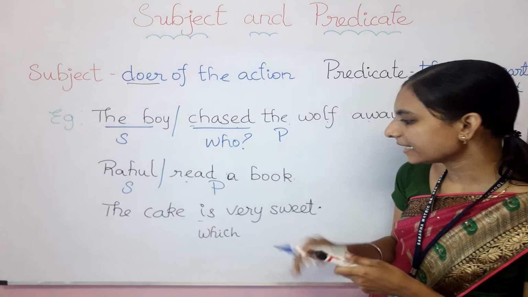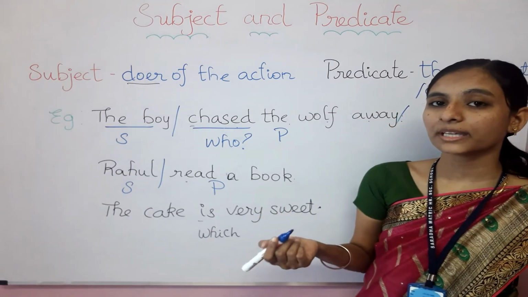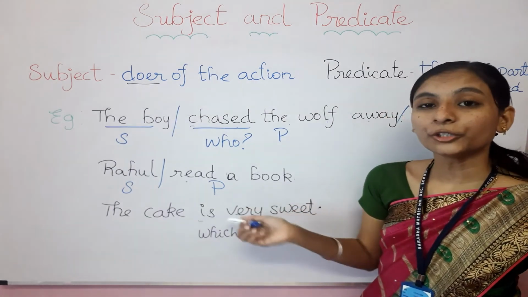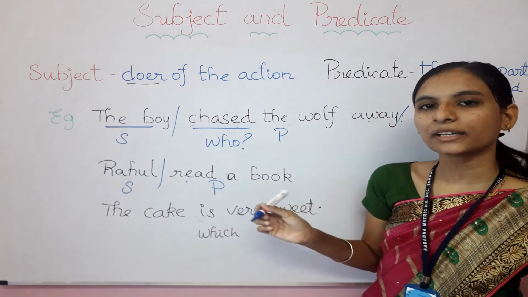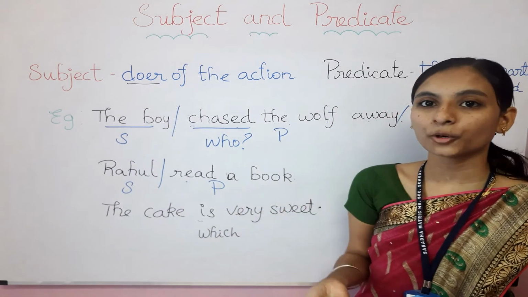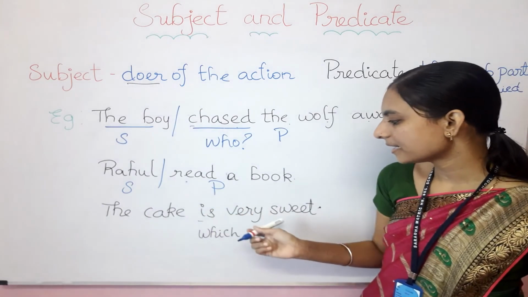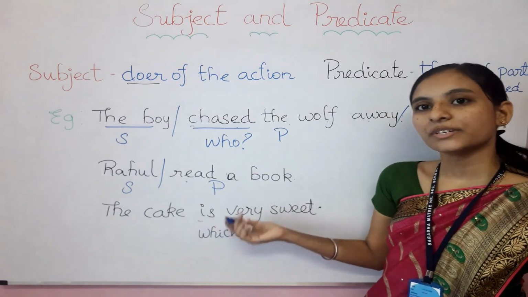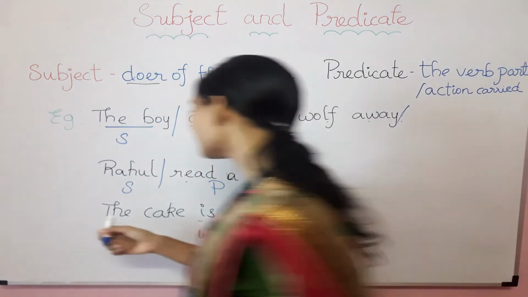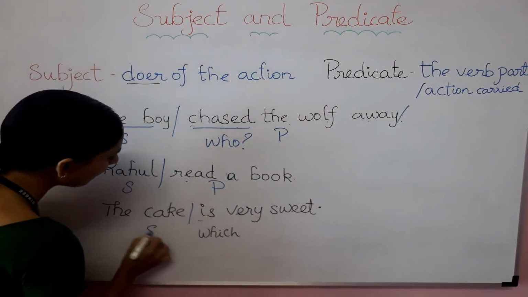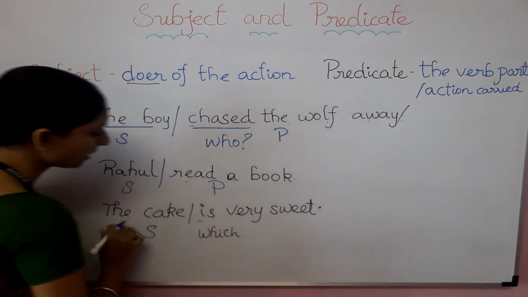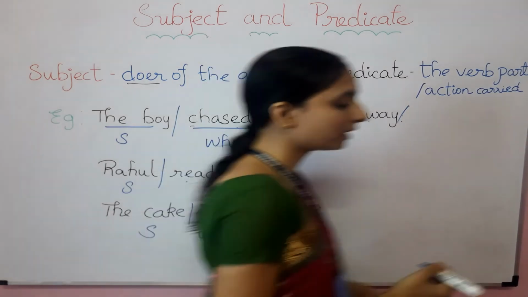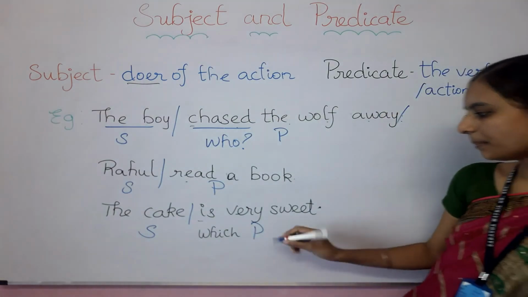Or else you can also try with the second rule, that is you need to read out the sentence and check what it is talking about. Here this sentence is talking about the cake only, and if I ask the question which is very sweet, the answer is also the cake only. So the cake is very sweet. The cake is the subject, and from is to the end of the sentence is the predicate only.